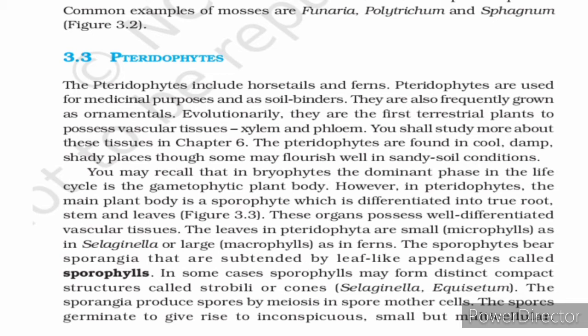That's why vascular tissues of xylem and phloem are present here. You shall study more about these tissues in chapter 6. These tissues are necessary for the transport mechanism in plants. The food prepared by leaves and the water sucked from the soil are transported through these vascular tissues.